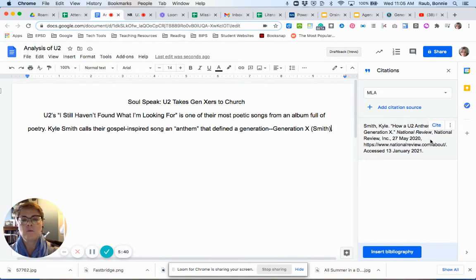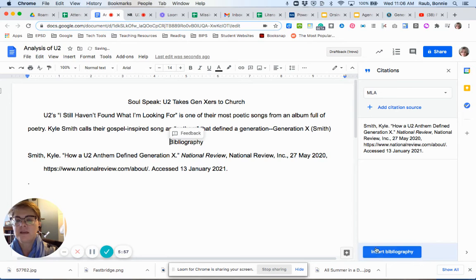All right, now, when you get all finished with your essay and you've added all of your sources into your citations over here on the side, you can go up here to more. Is that it? Oh, no, I'm sorry. It's simpler than that. You go down here to Insert Bibliography, and it will insert all of your sources into your document. The only thing you will have to do is create a separate page for your bibliography. So all of your sources should be on a separate page at the end of your essay.